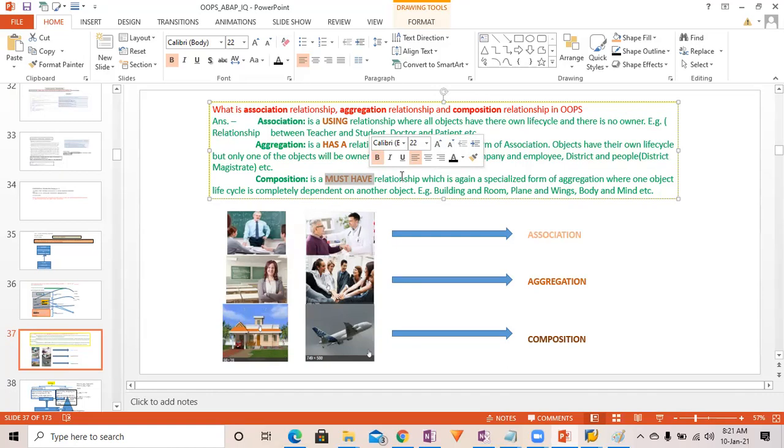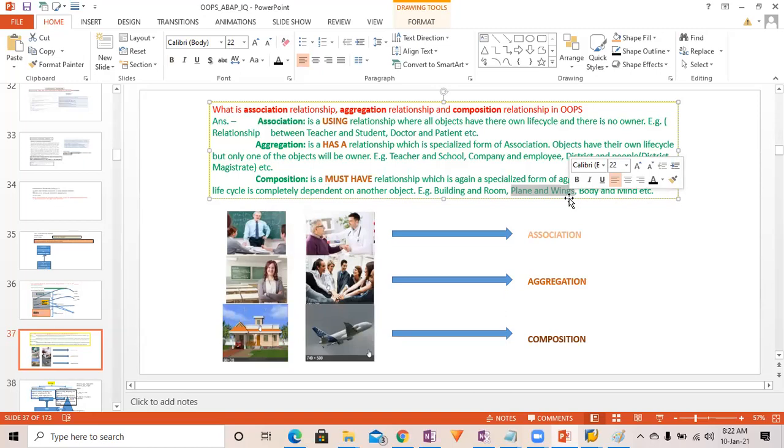Building and room, plane and wing. Suppose you have an aeroplane, and in that aeroplane wings are there. If there is no aeroplane, there is no wing. So that is the relationship between plane and wings. Human body and its components: human body and its eyes, human body and its hand.